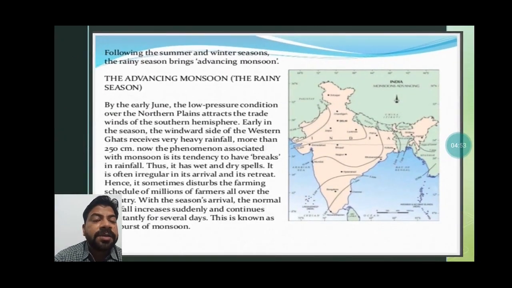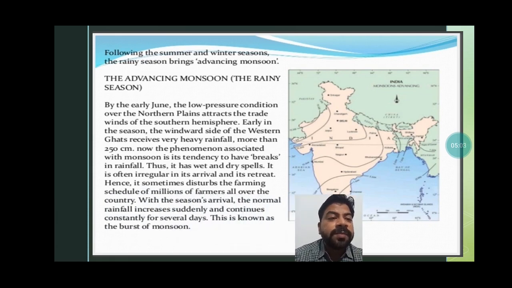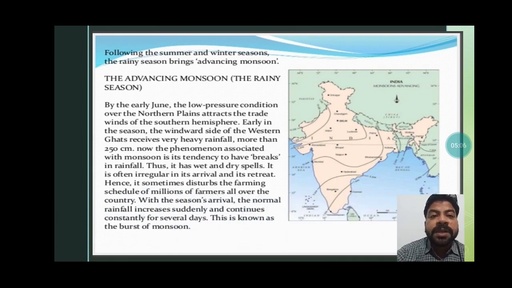Now we are talking about the onset of monsoon or the advancing monsoon. Just see here. In the advancing monsoon, that is the rainy season, by early June the low pressure condition over the northern plain attracts the trade winds of the southern hemisphere. Early in the season, the windward side of the Western Ghats receives very heavy rainfall, more than 250 centimeter.